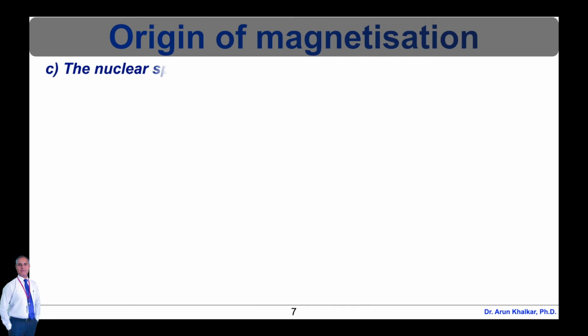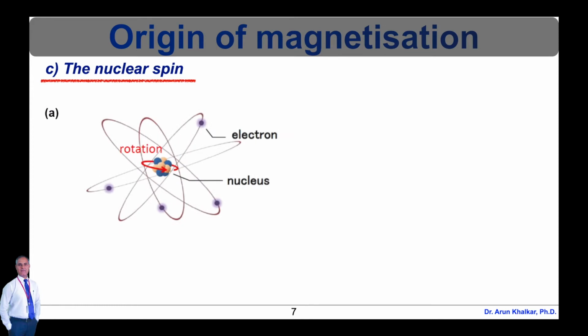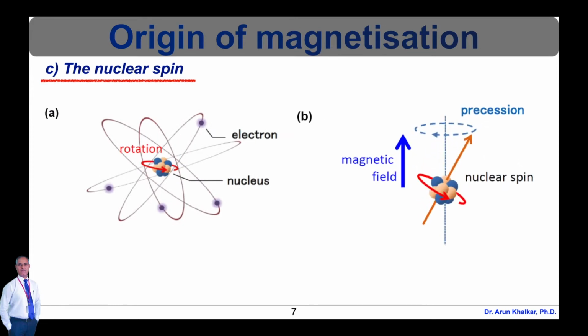Now let's see the third origin of magnetization, which is the nuclear spin. The nuclear spin is represented here in this diagram. The nucleus has its own rotational motion like the Earth and the Moon. This rotational motion is called nuclear spin. The precession of a nuclear spin